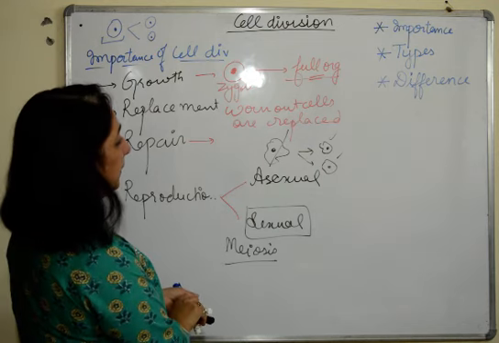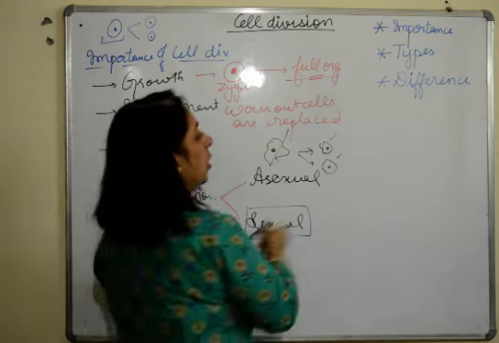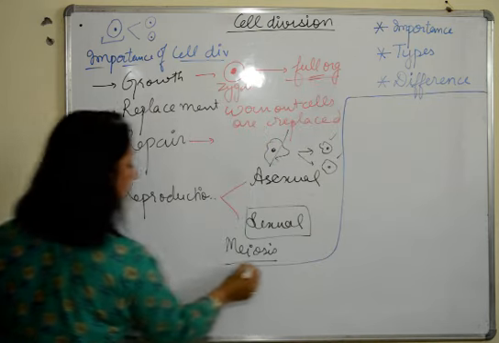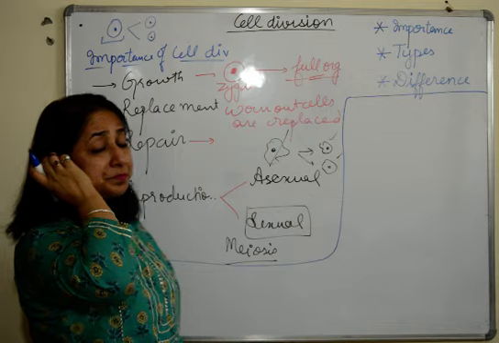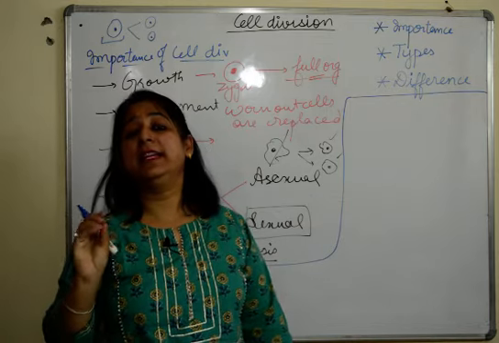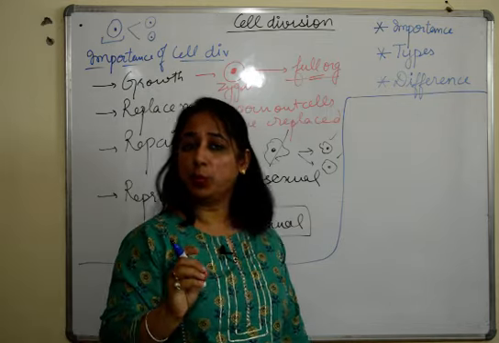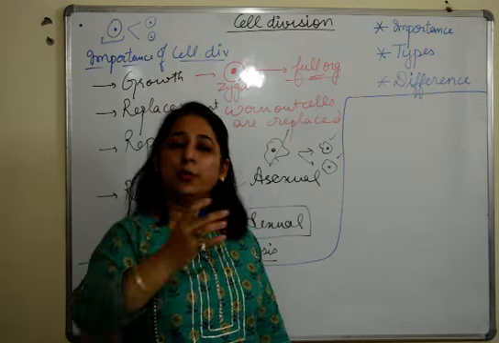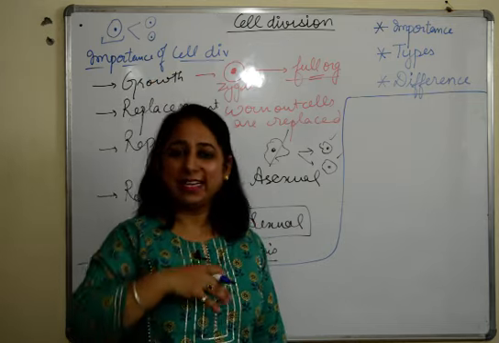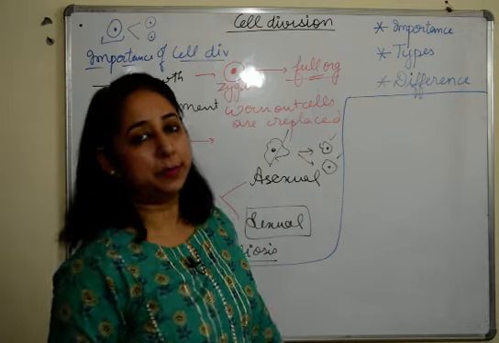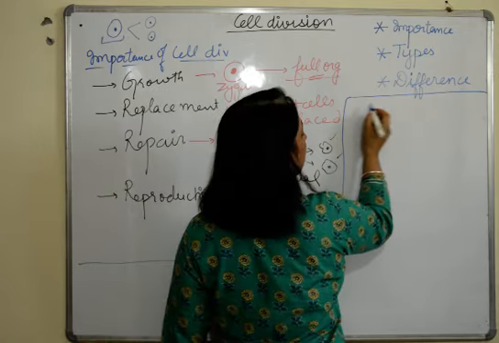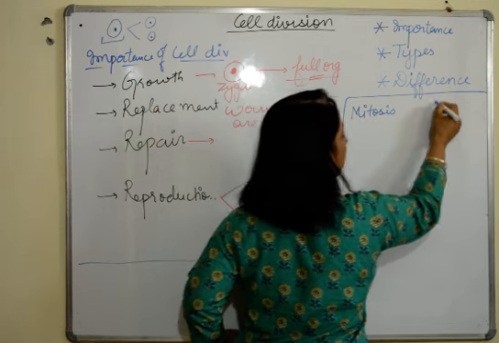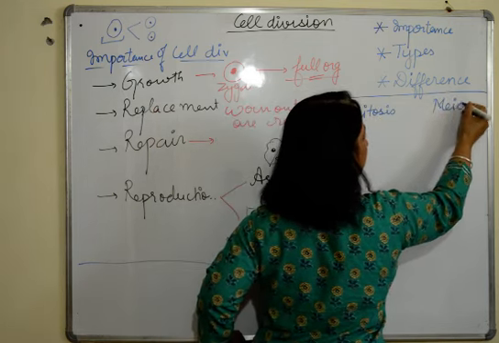Now I'll be briefly telling you about the two types of cell division. I want you to listen carefully. Reason being, these two cell divisions, why are they important? Because sometimes in the paper, you get questions from both, but I'll tell you किससे specifically आता है, किससे कभी कभी आता है. Now there are two types of cell division, mitosis and meiosis.